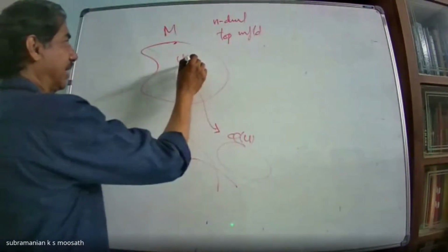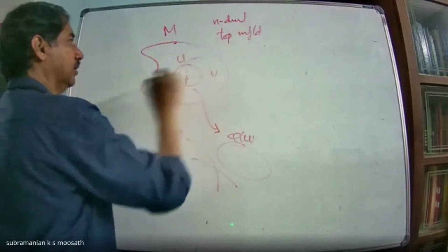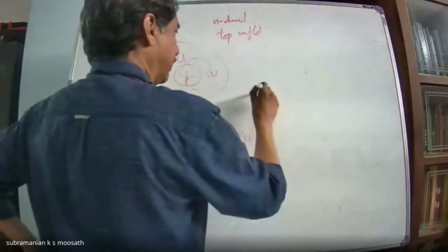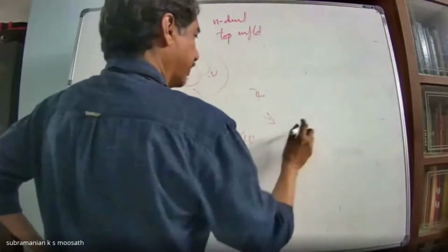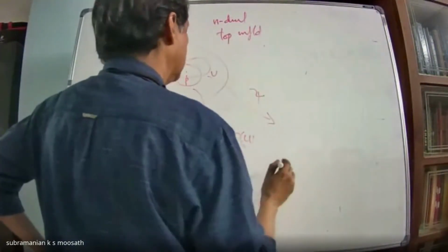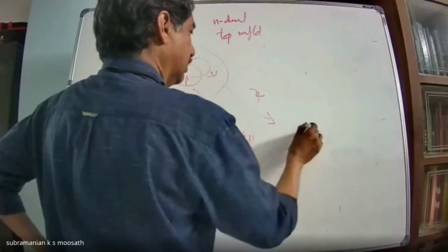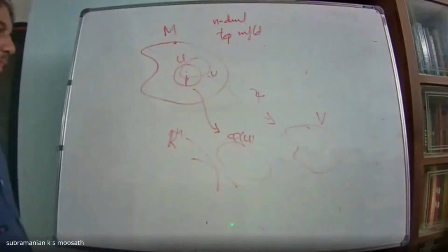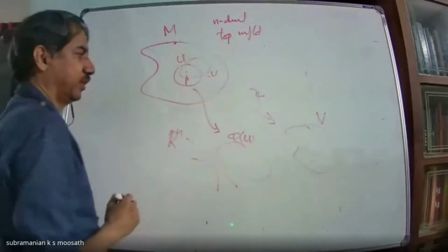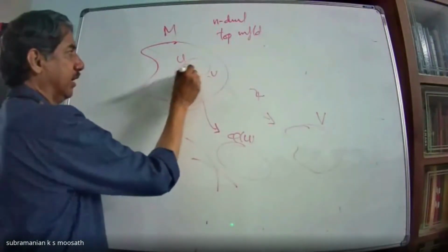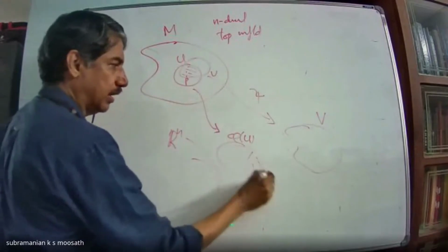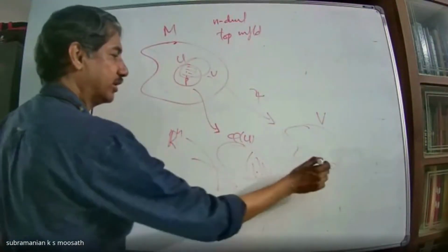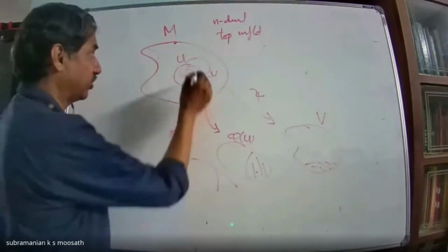Suppose I have considered another open set V containing this. By definition, I can find some homeomorphism to some subset here. This is also a homeomorphism. Therefore, for the points here, we'll get coordinates here as well as here. So I'll get two different coordinatizations for the same point.